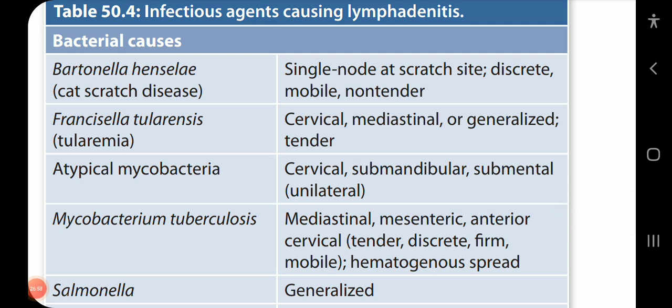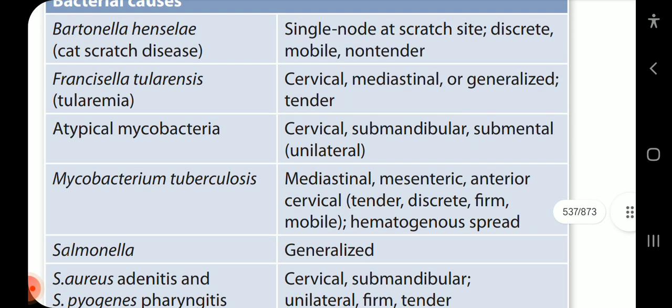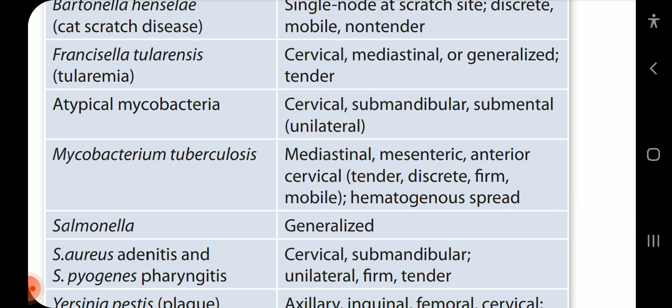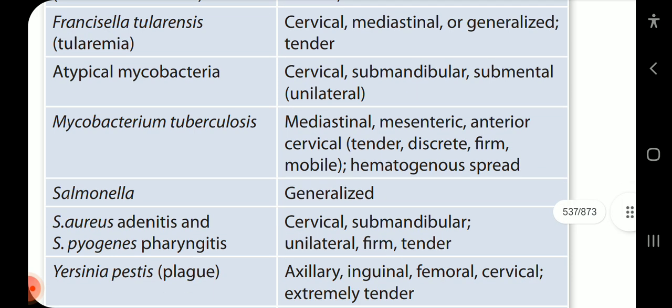Bacterial causes: Bartonella henselae, cat scratch disease, single node at scratch site, discrete, mobile, non-tender. Francisella tularensis, or tularemia, causes cervical, mediastinal, or generalized tender lymph nodes. Atypical mycobacteria: cervical, submandibular, submental, unilateral.